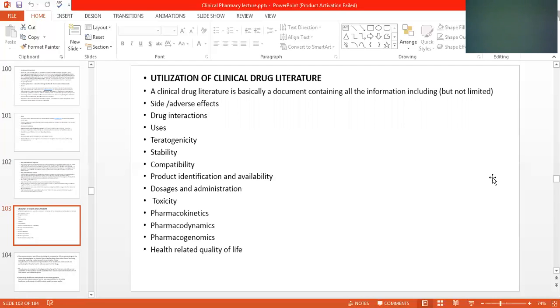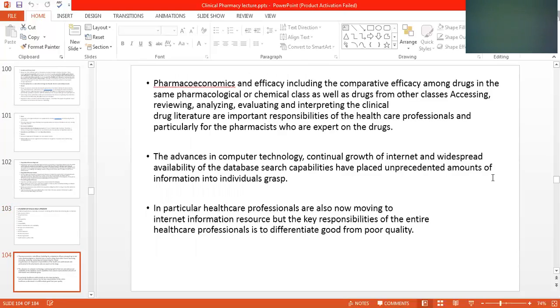A clinical drug literature is basically a document containing all the information, including but not limited to side or adverse effects, drug interactions, uses, therapeutics, stability, compatibility, drug identification and availability, dosage and administration, toxicity, pharmacokinetics, pharmacodynamics, pharmacogenomics, health-related quality of life, pharmacoeconomics and efficacy, including the comparative efficacy among drugs in the same pharmacological chemical class as well as drugs from other classes.